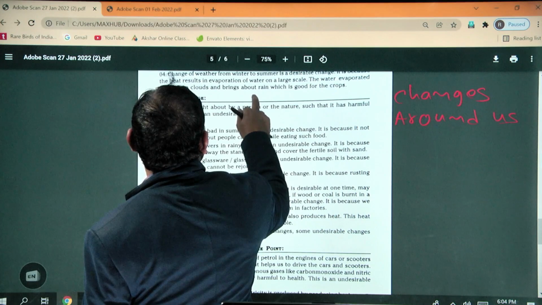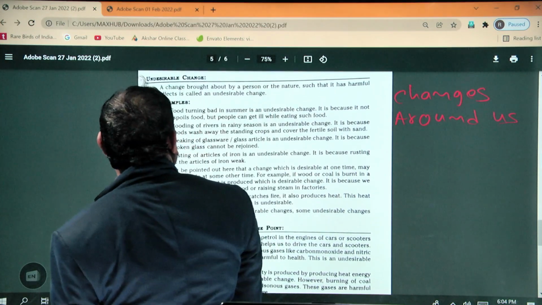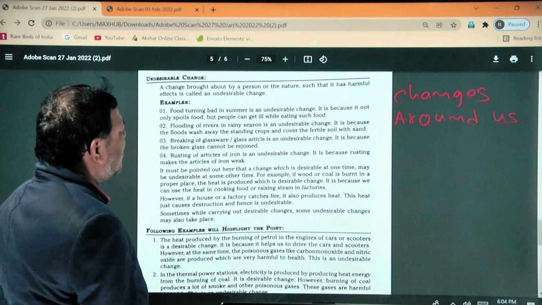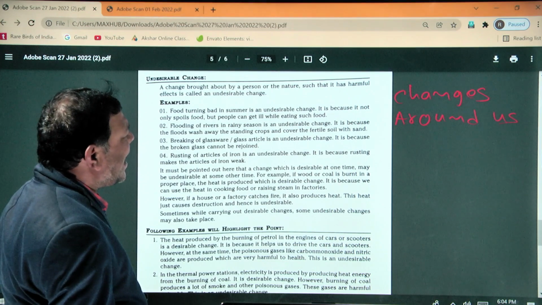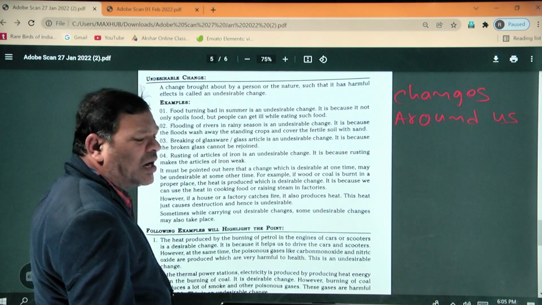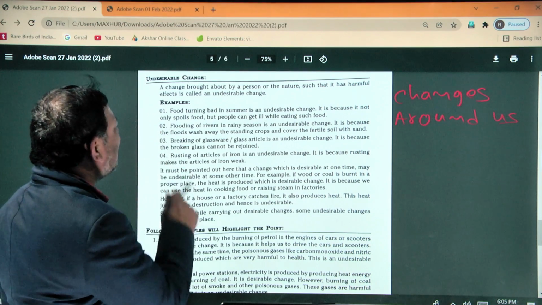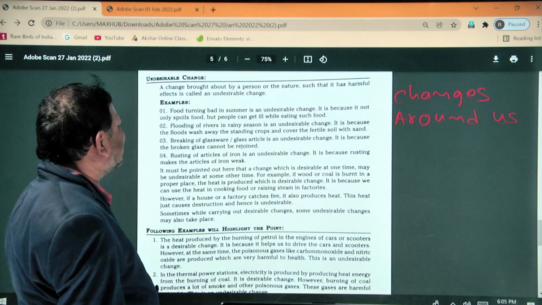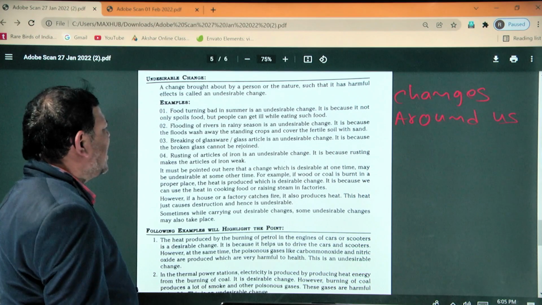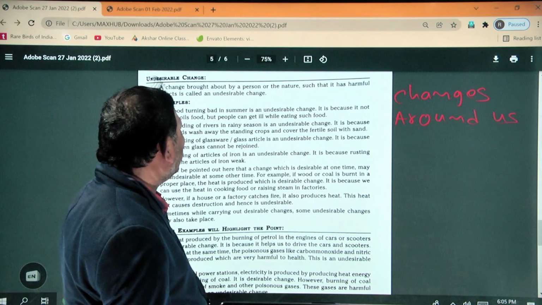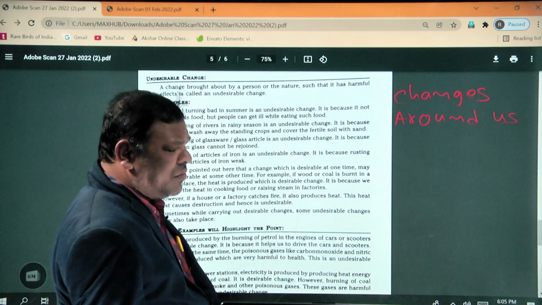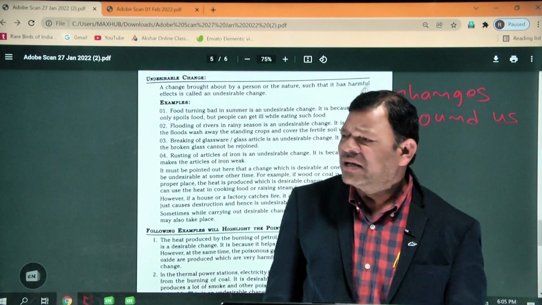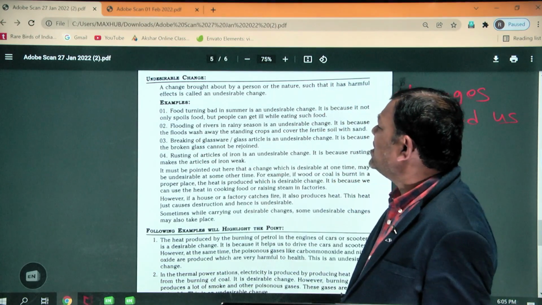Next, undesirable changes. What is the meaning of undesirable changes? A change brought about by a person or nature such that it has harmful effects is called an undesirable change. Example: food turning bad in summer is an undesirable change, because if you eat spoiled food, it makes you ill.